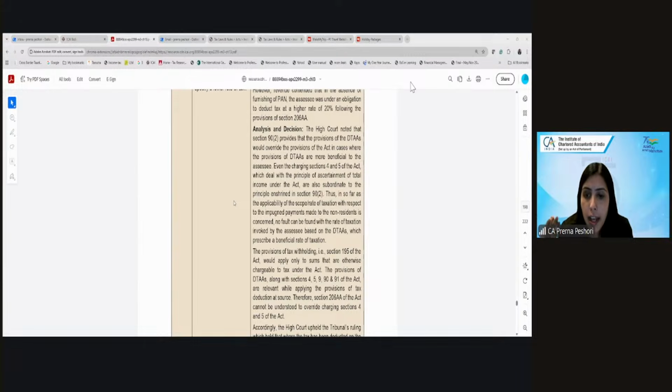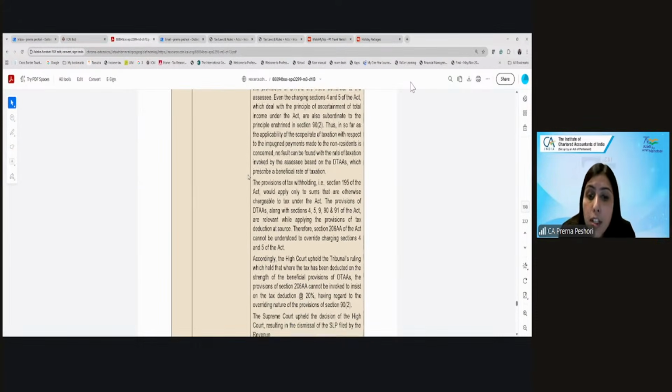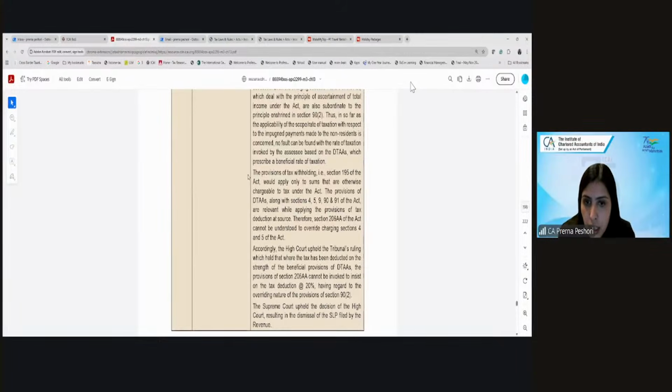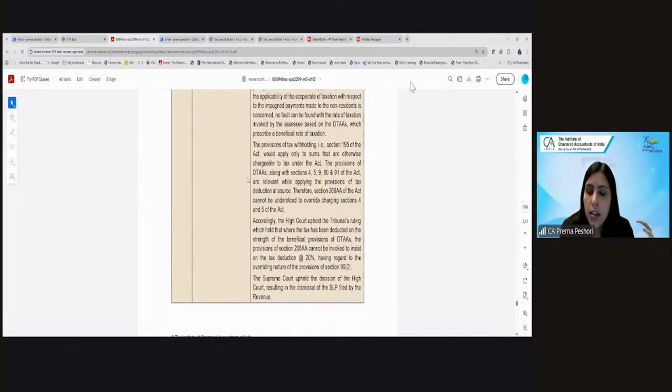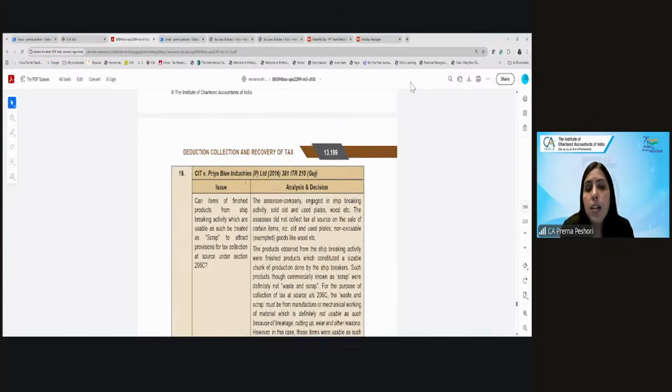So section 4 and section 5 say that the income will be determined as per the provisions of the Act, and section 90 says that the treaty provisions will override the Act to the extent they are beneficial. Therefore, 206AA cannot be said to override the charging section itself, which says total income has to be computed as per the provisions of the Act. So it held that in case of the DTAA existing, 20% will not be invoked under 206AA because the treaty will override the Act. And this has been upheld by the Supreme Court.